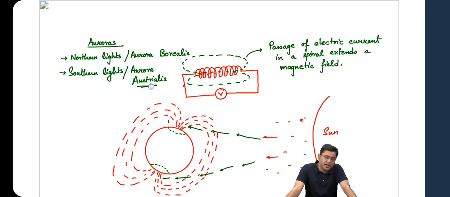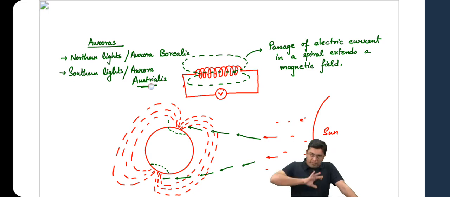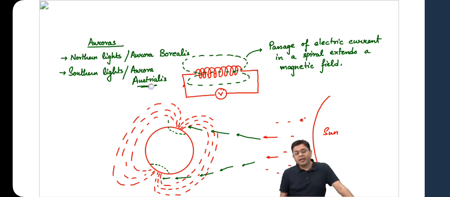Auroras basically are produced when the charged particles of the sun get emanated from the sun on a very regular basis. And whenever they get emanated from the sun, that is when they will come towards all the planets. And when they approach the region of the earth, they are aided and impacted by the magnetic field. They basically get directed towards the region where the magnetic field lines are of greatest density. And that is when they will come to the polar areas. Okay, so that is why, when they interact with the oxygen and nitrogen molecules in our upper atmosphere, they end up emanating light.